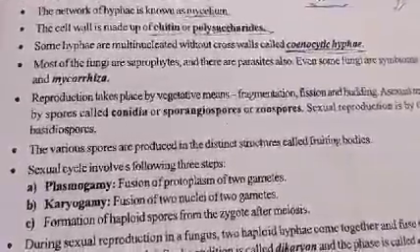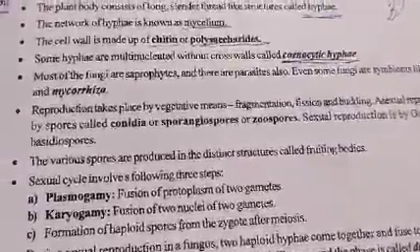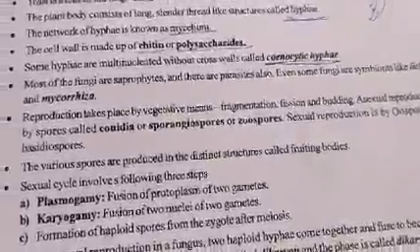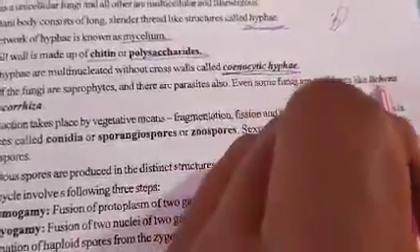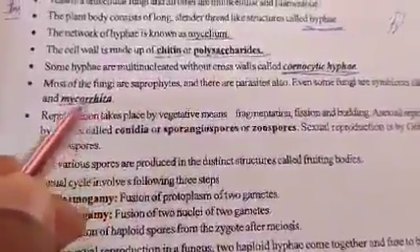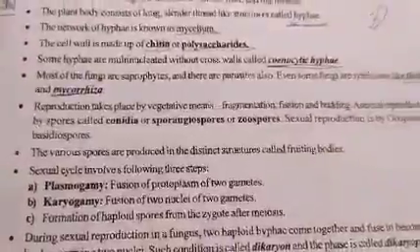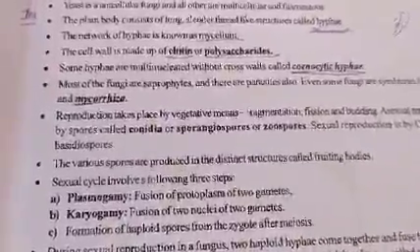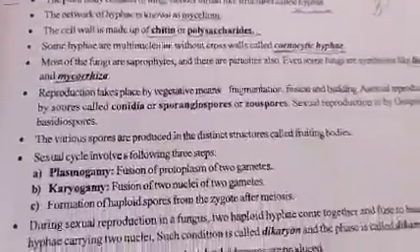Most of the fungi are saprophytes and some are parasites also. Even some fungi are symbiotic, like lichens and mycorrhiza. These are symbiotic organisms, which means they are associated with plant roots. So they are called symbiotic organisms.